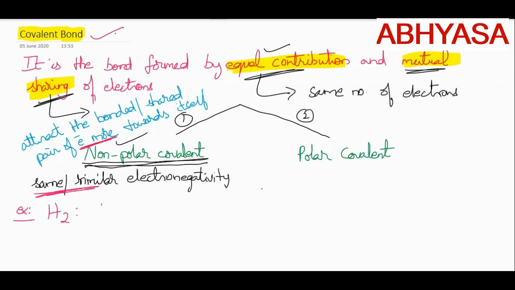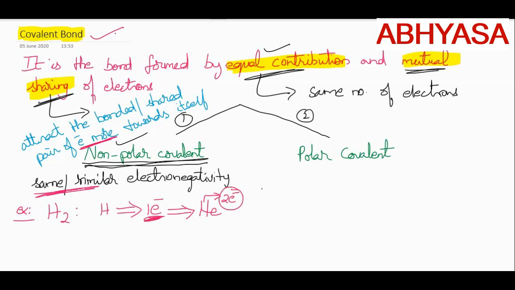We know that the atomic number of hydrogen is 1, so there is only one electron with hydrogen. We also know that the nearest noble gas element to hydrogen is helium. And how many electrons are there in helium? 2 electrons.